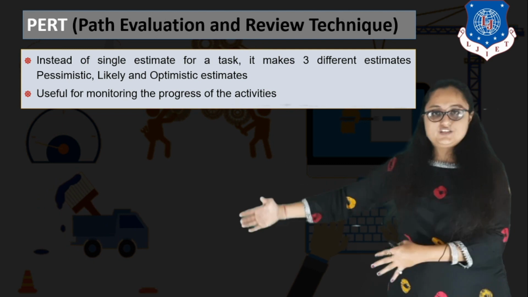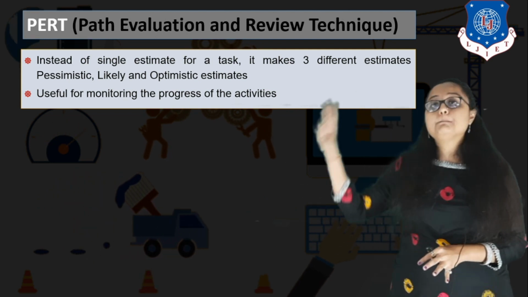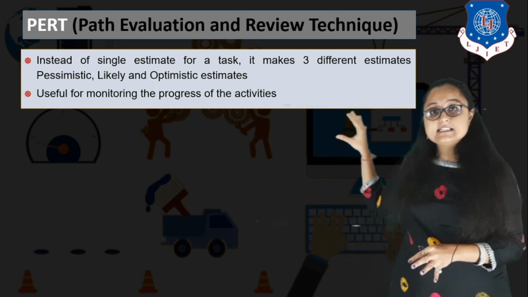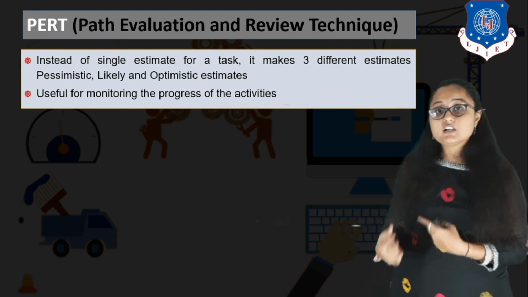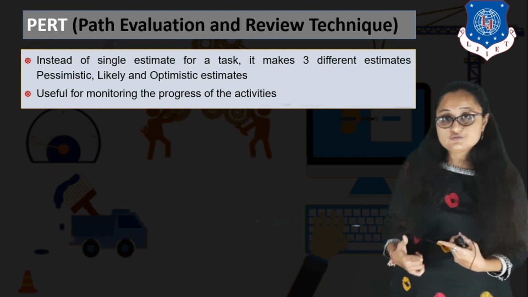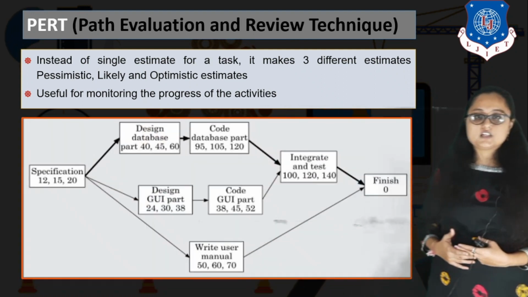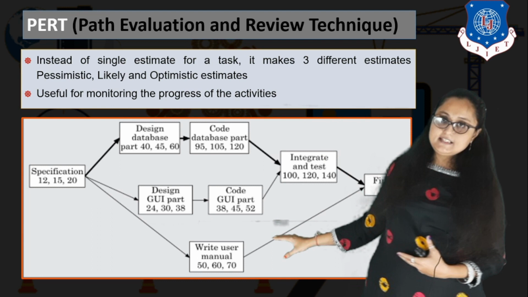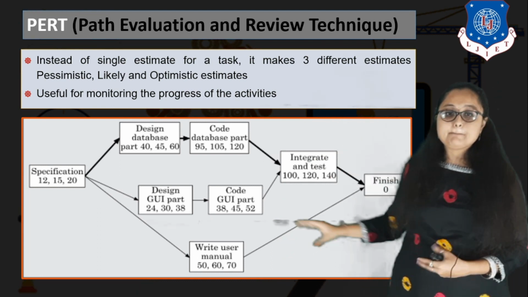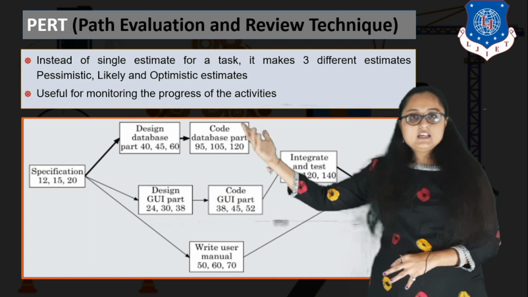So we have 3 estimation, and if we determine the overall path using this 3 estimation, that is 3-point estimation, then the graph that we have plotted is known as path evaluation and review technique, that is PERT. So here you can see we have plotted the same graph for the same task, but instead of only 1 duration, we have 3 duration.